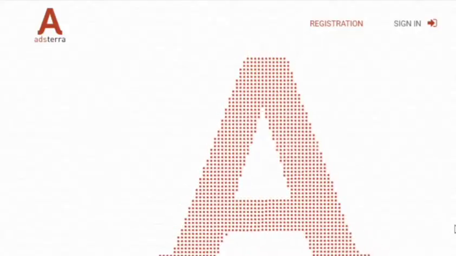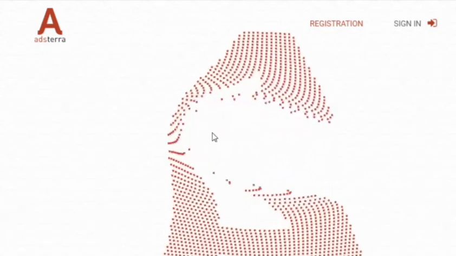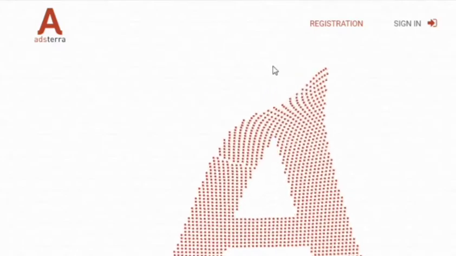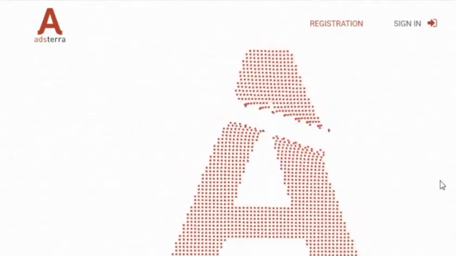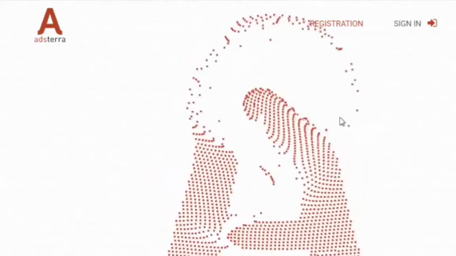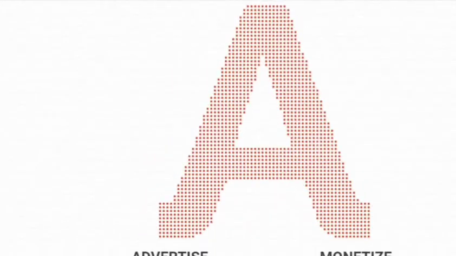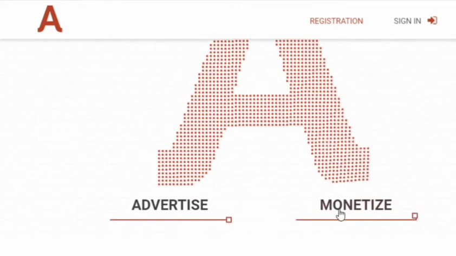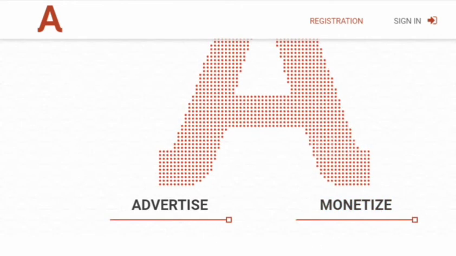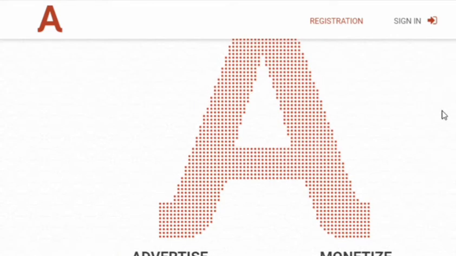Number 1 is AdSterra. AdSterra is one of my favorite websites. As you know, it's another platform alternative to AdSense. In AdSterra, you can instantly get your website approved. It doesn't require a perfect domain name, and you don't have to purchase any professional domain name to get started in AdSterra.